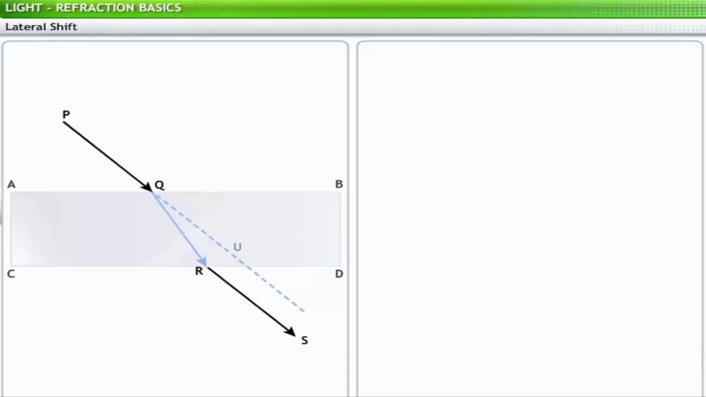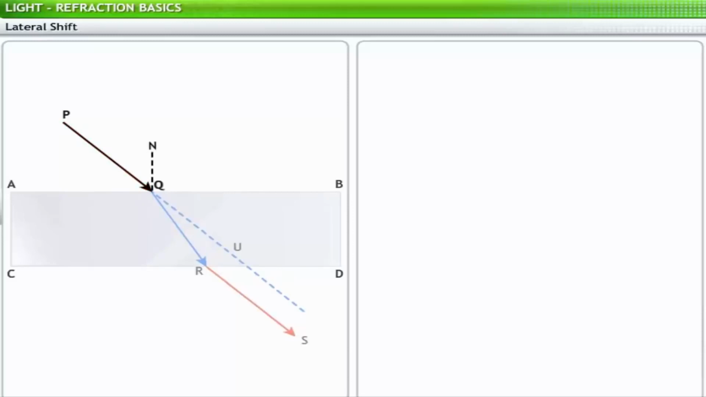Hence, in total, the deviation of the light ray is 0, but the ray is shifted laterally. The perpendicular distance between the emergent ray RS and the incident ray PQU is the measure of the lateral shift and is denoted by S. RU represents this lateral shift in the figure. NQT is the normal at Q on the face AB of the slab. QT is the thickness of the slab, represented by T.